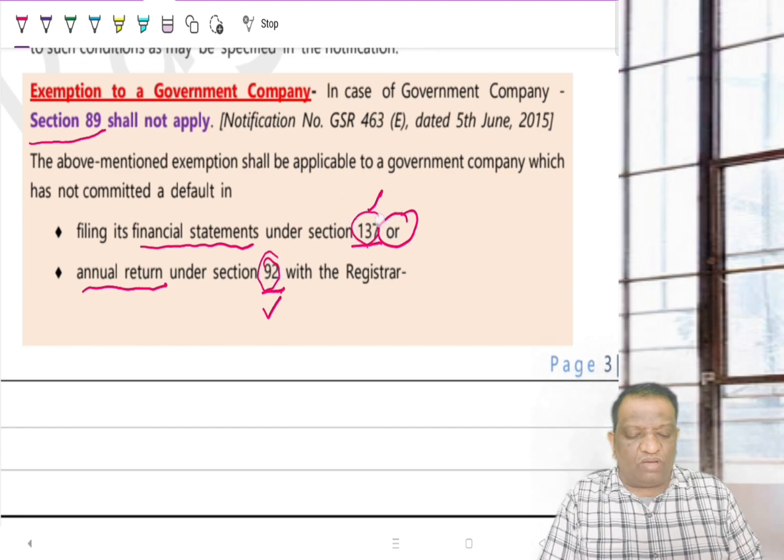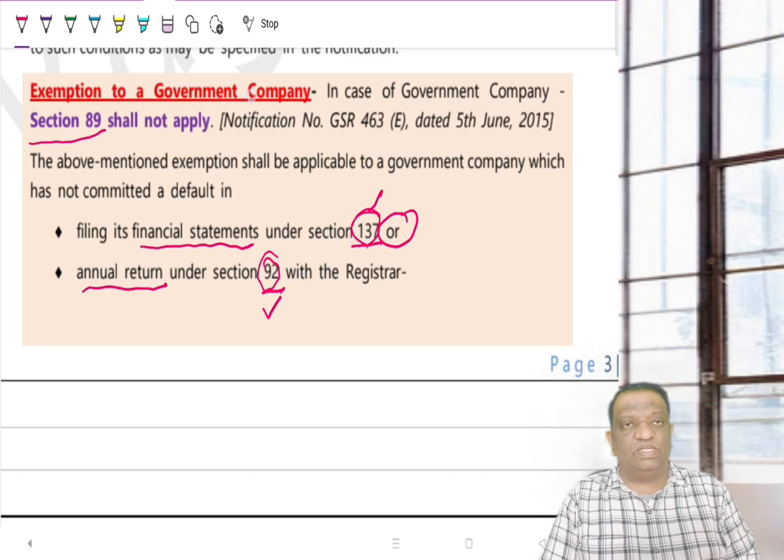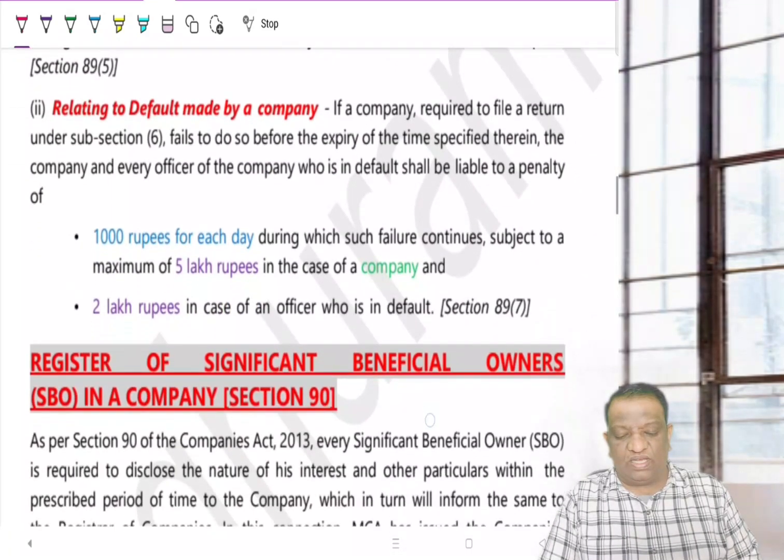But if they become non-compliant with these two sections, what do these two sections deal with? Section 137 deals with filing of financials, and section 92 deals with filing of the annual return with the ROC. Any non-compliance in these two sections, then though it's a government company, they cannot enjoy the benefit, and they do have to comply with the provisions of section 89.